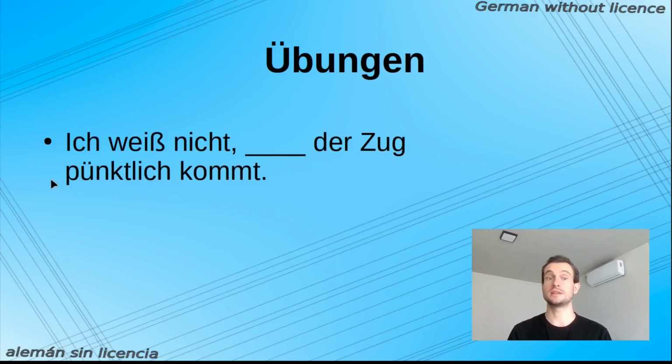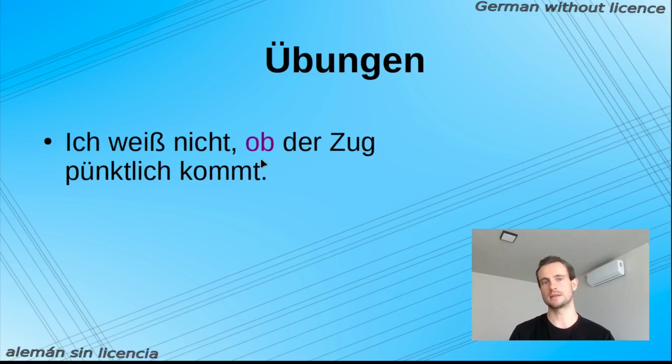Next example. Ich weiß nicht, der Zug pünktlich kommt. I do not know, the train is on time. So, what would be correct in that case? Wenn or ob? Yes, in that case it must be ob. Why? I have no consequence. I just have the fact the train is on time or not. Okay? So, that's why I have here an introduction sentence like I do not know.